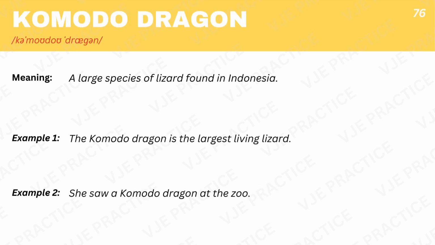Komodo dragon, a large species of lizard found in Indonesia. Example 1. The Komodo dragon is the largest living lizard. Example 2. She saw a Komodo dragon at the zoo.